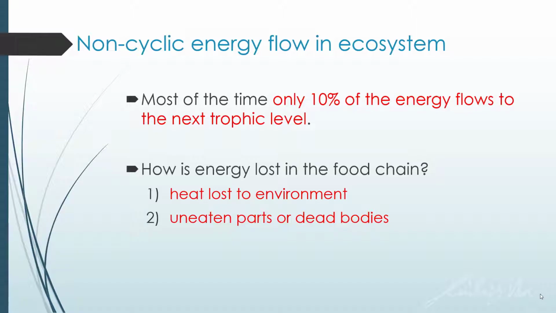And it is the same thing for animals. The predator might not eat the whole prey, and the herbivore might not eat some parts of the plant. And energy can also be lost through feces, as mentioned, as waste, as well as excretory products. For example, we pee out our urine. Inside there are some traces of minerals which are lost from the food chain.